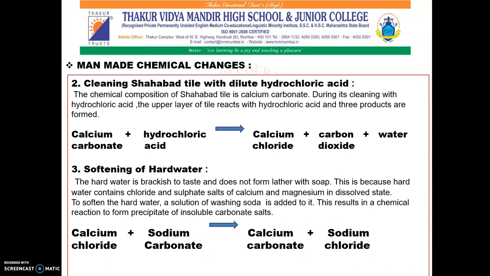So students, today we have learned about chemical changes and the chemical equations of different types of chemical changes. In the next session, we will learn about the chemical bond and two different types of chemical bond, that is ionic bond and the covalent bond. This is all for today's session. Thank you so much.